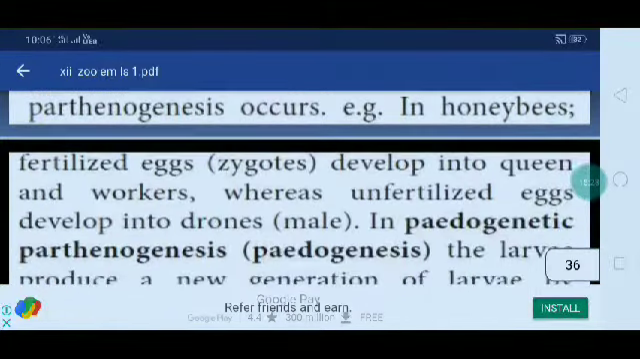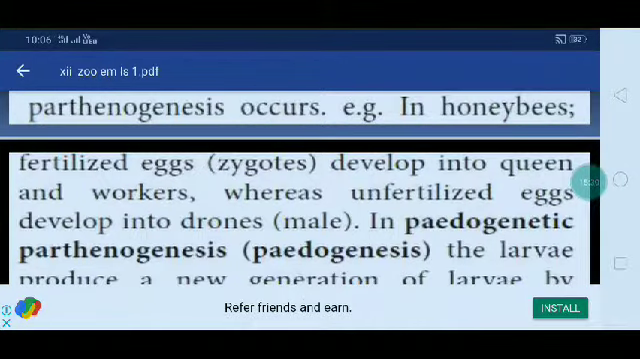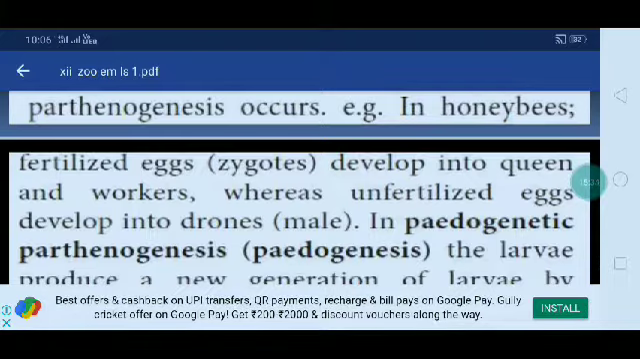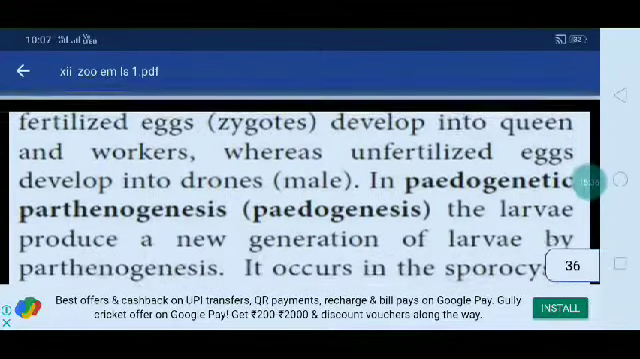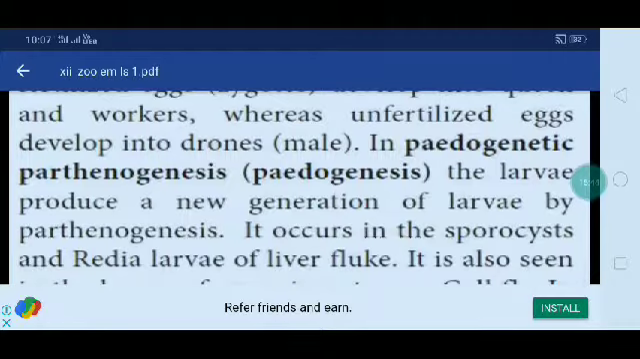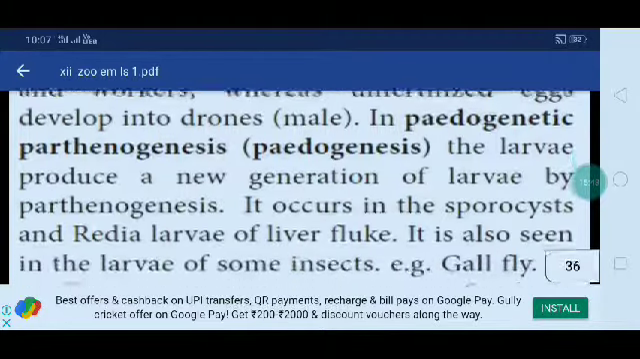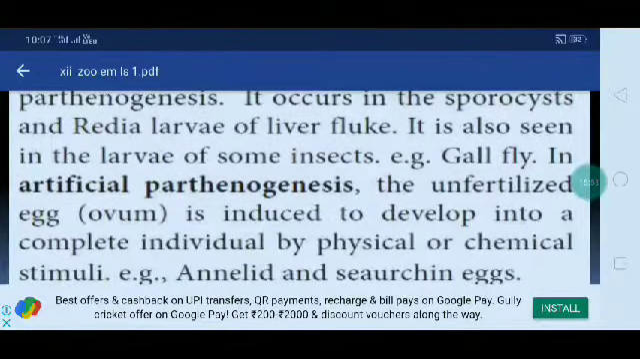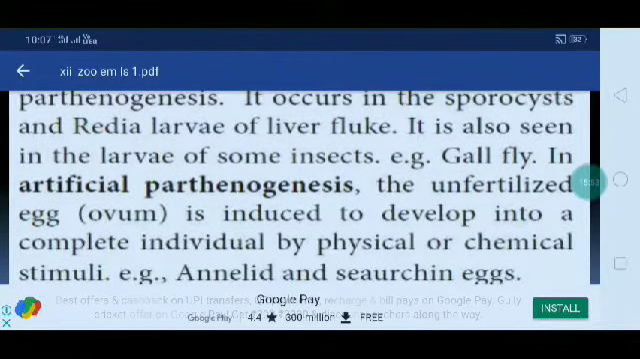Example, honeybees. Fertilized eggs develop into queen and workers, whereas unfertilized eggs develop into drones, that is male honeybees. In paedogenesis, the larva produces a new generation of larvae by parthenogenesis. It occurs in the sporocyst and redia larva of liver fluke. It is also seen in the larva of some insects, such as flies.